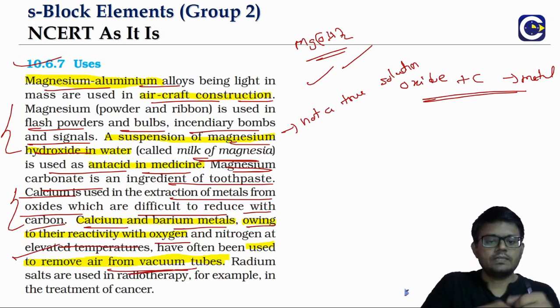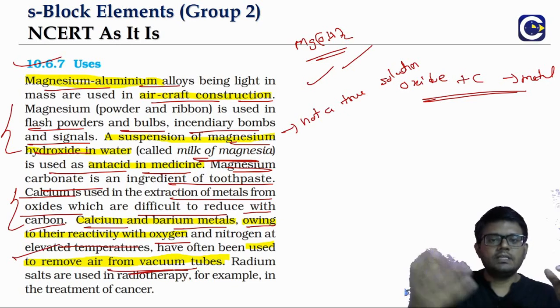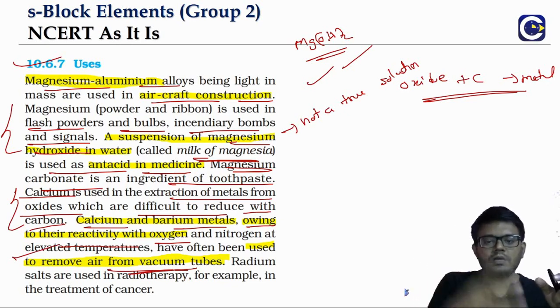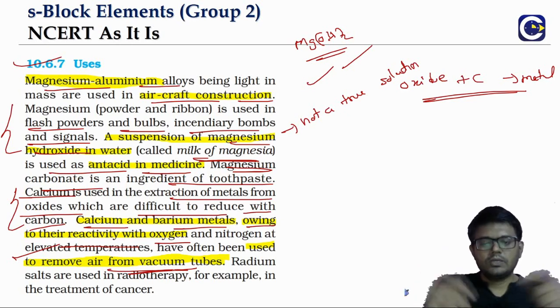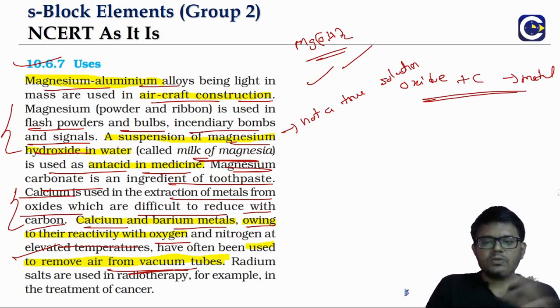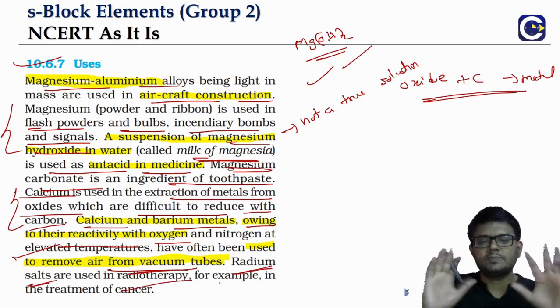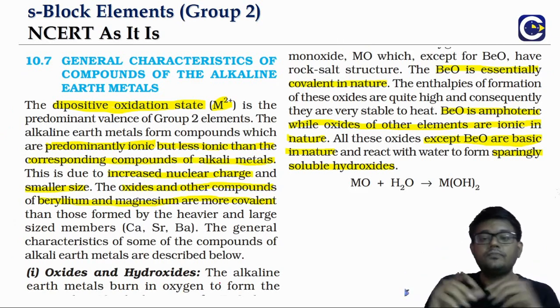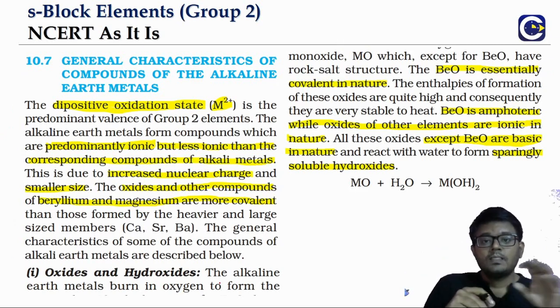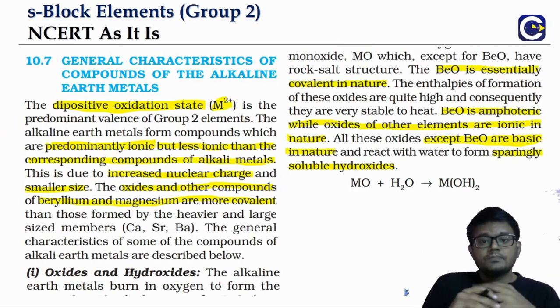So we can spray calcium and barium, and even the traces of oxygen and nitrogen will react with calcium and barium and form oxides and nitrides. That way we will be able to create more effective vacuum tubes. And radium, because it is radioactive, has certain salts that are used in radiotherapy, especially in cancer treatment. So this is about the uses of the alkaline earth metals.